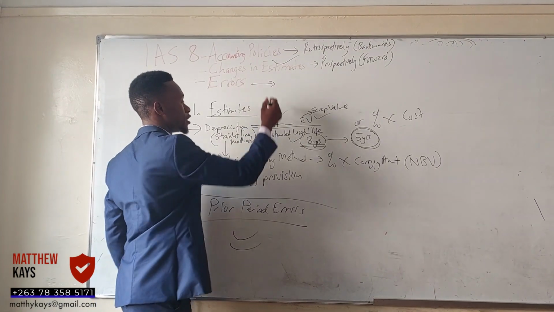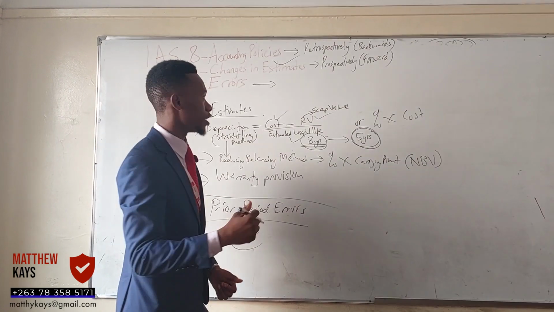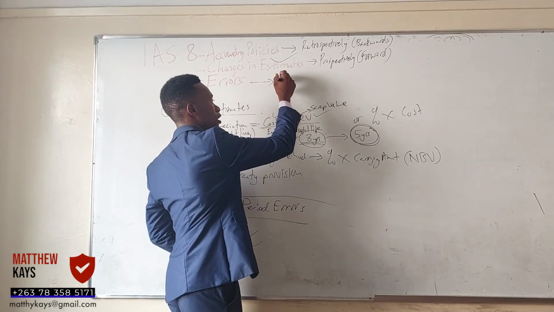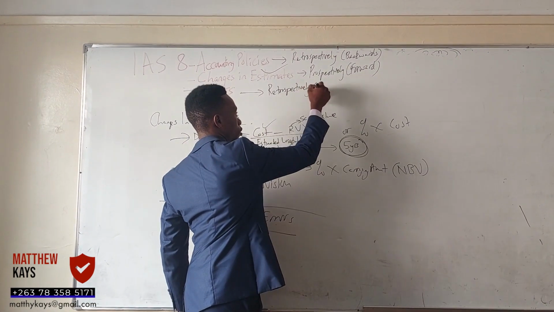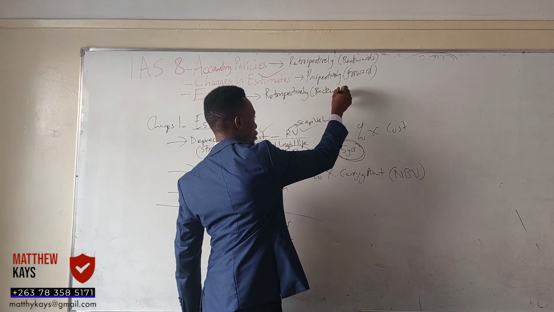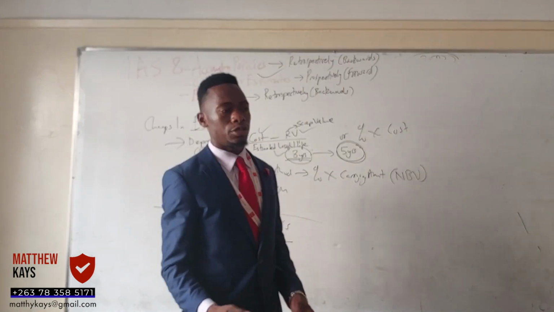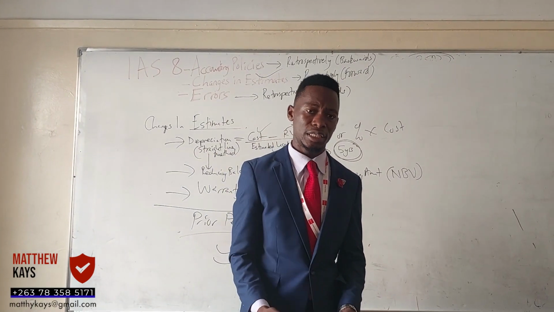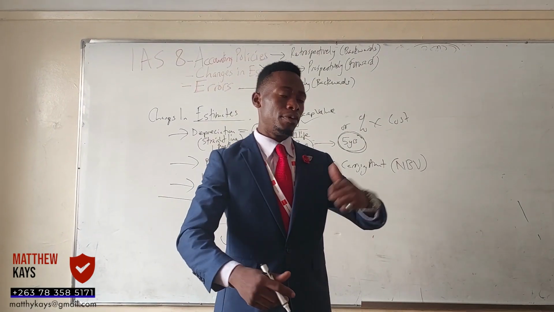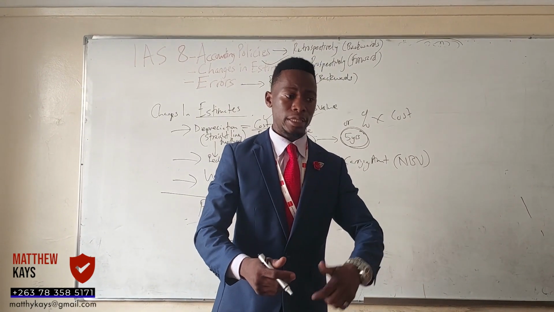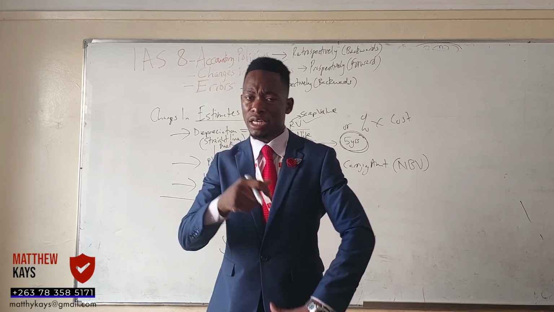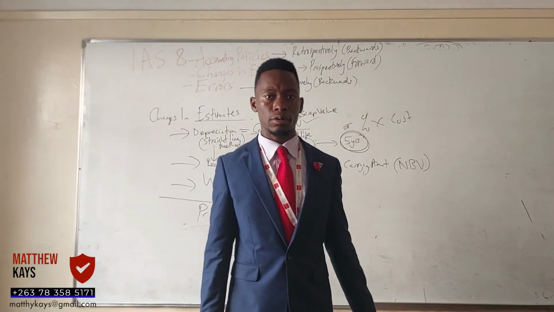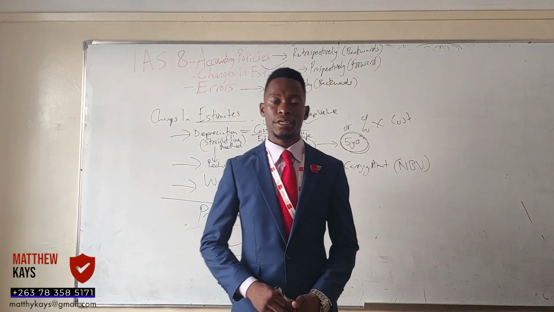On the errors, guys, if there is a prior period error, you go back and what? Adjust retrospectively. Going backwards. You can't leave the financial statements unadjusted when you discover that in the previous financial statements there was an error that was made. It must be adjusted. So you adjust retrospectively, going backwards. That's IAS 8.